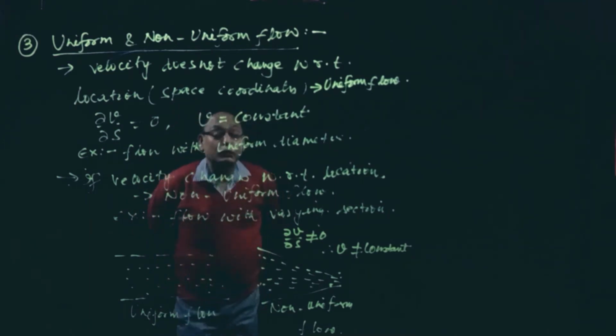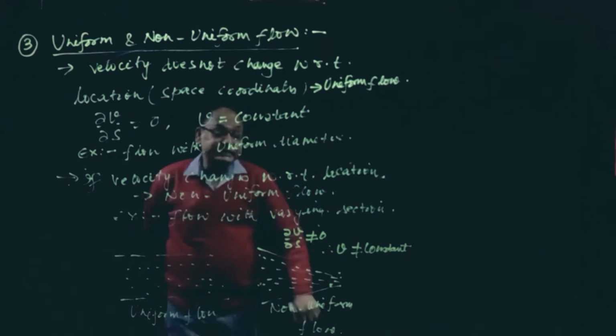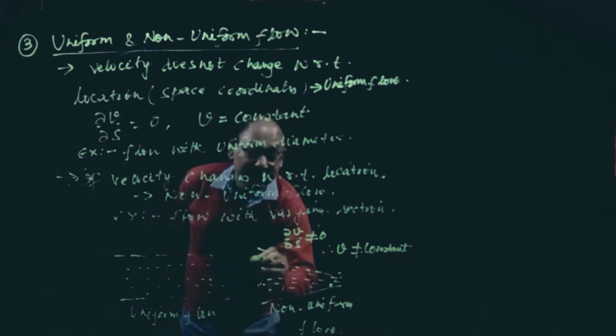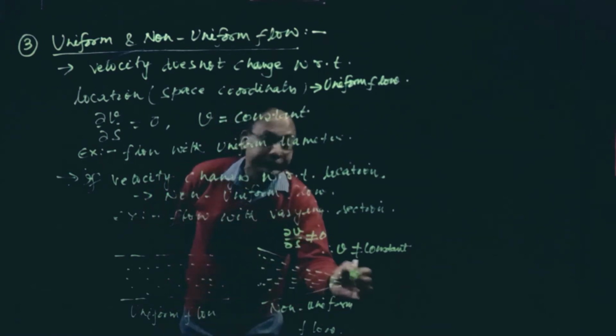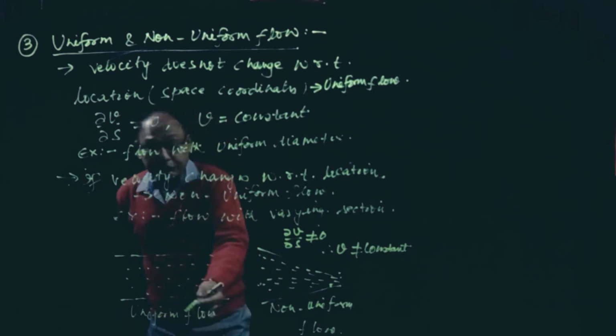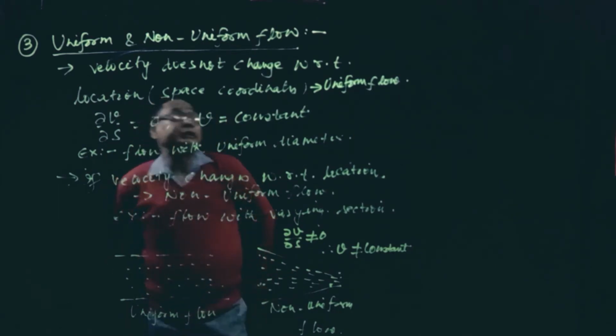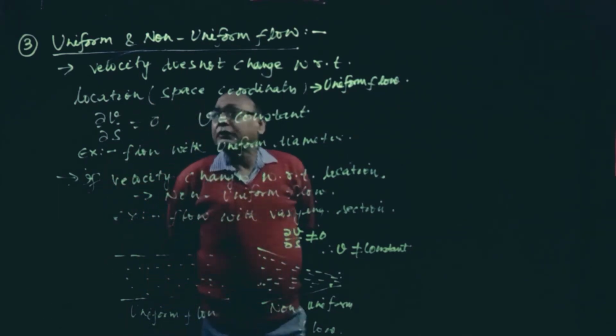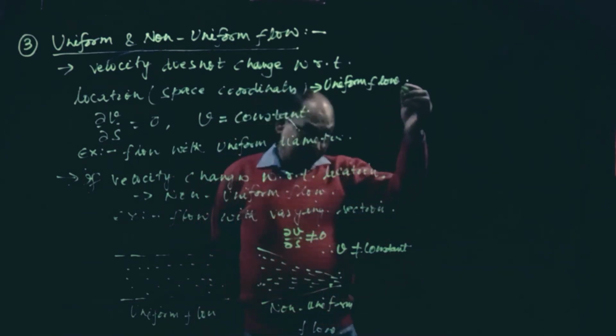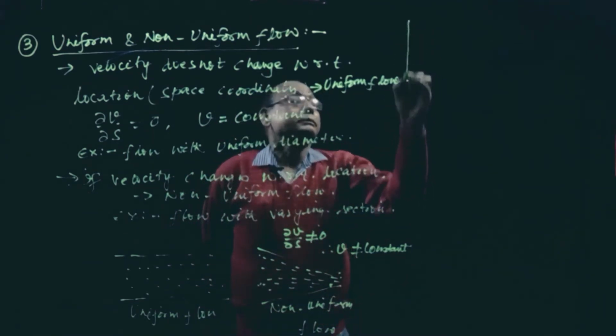An example for which is flow with varying section. See, the diameter is changing here. This diameter is d1 and d2 is separate, different. Here it is uniform flow where uniform diameter is used. So this one was uniform and non-uniform flow.